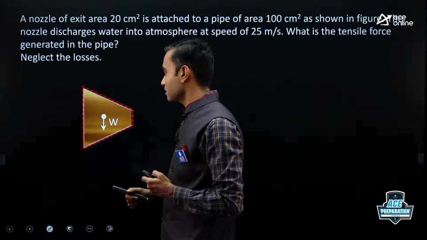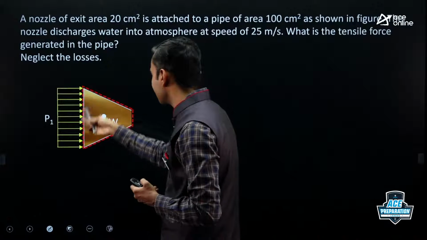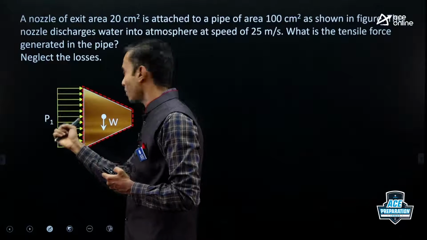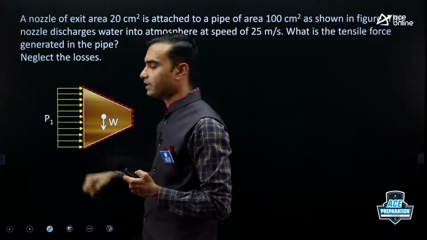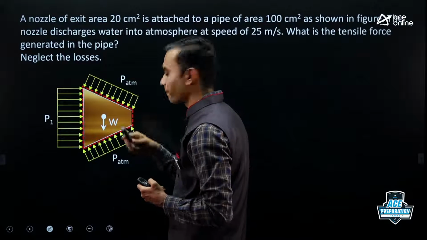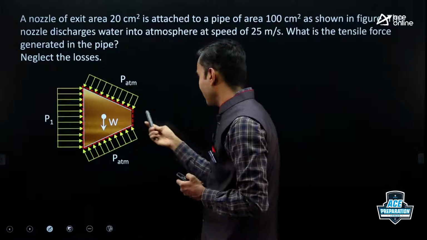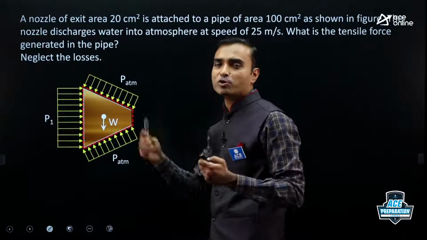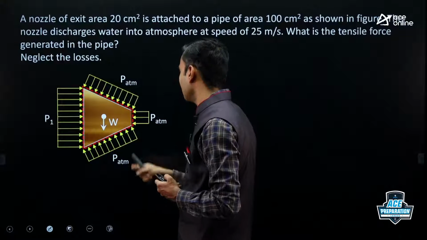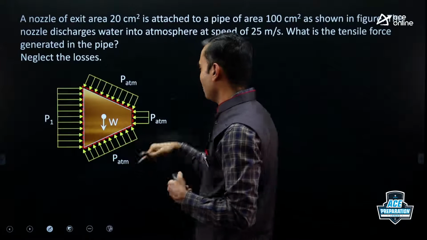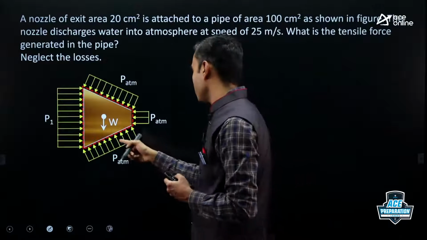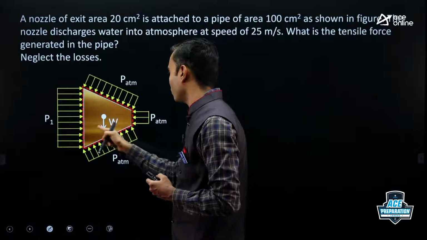The next force is this pressure force. Who is exerting this pressure force? The liquid inside the pipe is exerting pressure on the liquid inside the nozzle. Then from the outer side we'll have atmospheric pressure everywhere. At the exit we'll have the jet and this jet is also exposed to atmospheric pressure, right? So from the jet also you'll get some pressure on the front part of the nozzle. And how to show the pressure? Please remember, pressure is always compressive, it is never tensile. So always show pressure arrows towards the control volume.